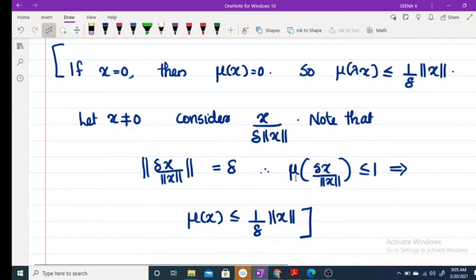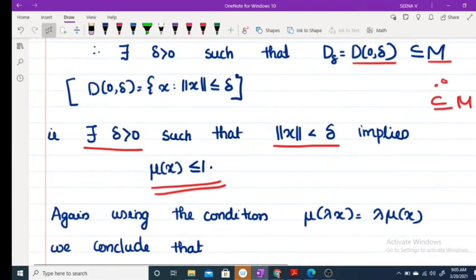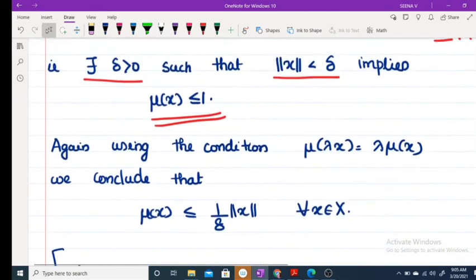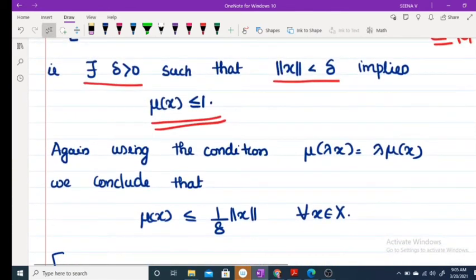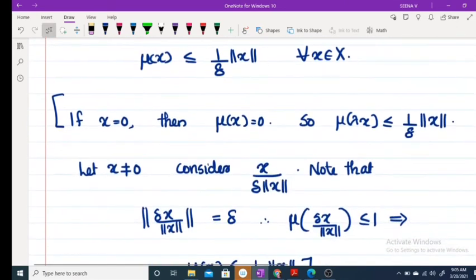So mu of delta x by norm of x is less than or equal to 1, because norm less than delta implies mu is less than or equal to 1.